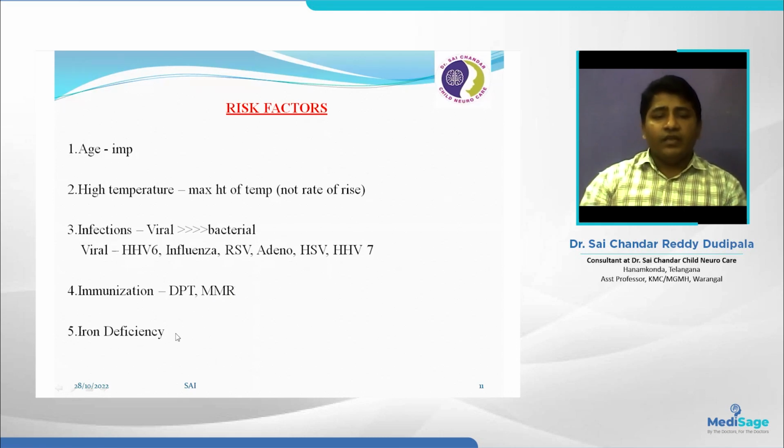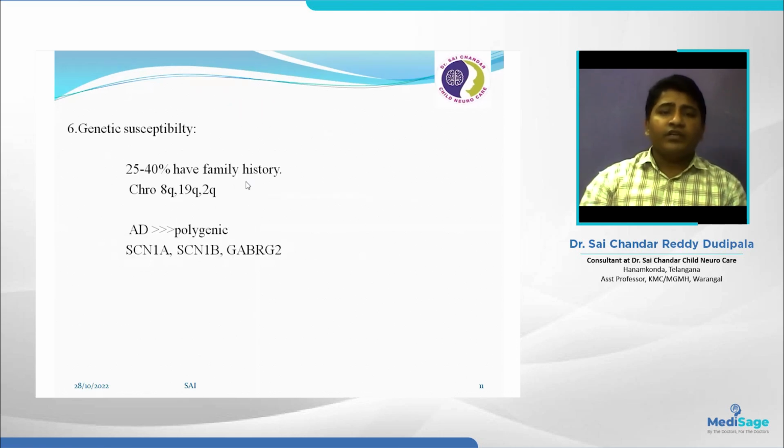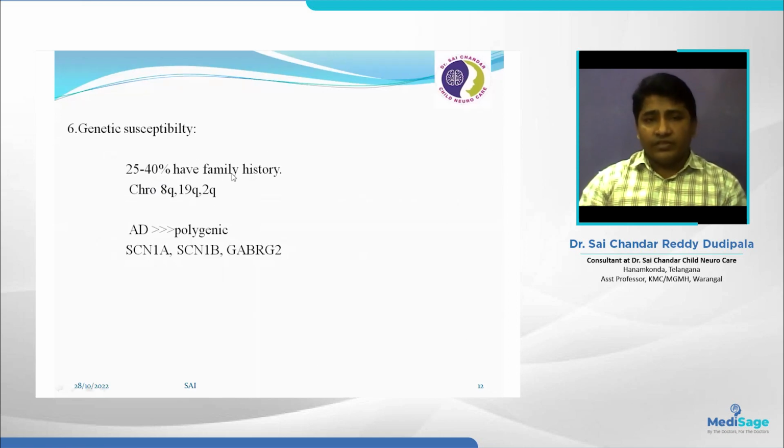Iron deficiency anemia is associated with most of these febrile seizure patients. With iron supplementation, we can reduce the recurrence of febrile seizures. That is a well known fact. And the last important one: 25 to 40% of children with febrile seizures have a family history of febrile seizures, so there is genetic susceptibility. They can run through families in an autosomal dominant pattern and sometimes in polygenic patterns. Identified genes are on chromosomes 2, 8, and 19. Some genes are SCN1A, SCN1B, and GABRG2, also identified for this febrile seizure spectrum. So these are the risk factors for febrile seizures.